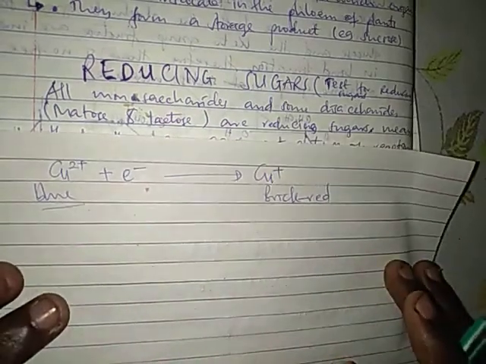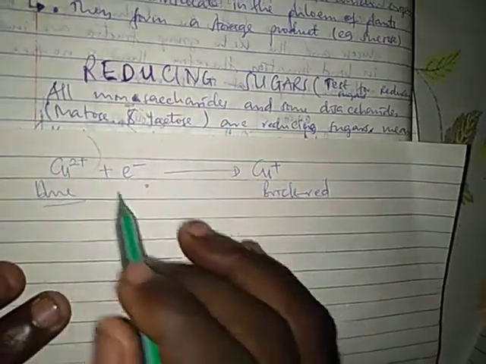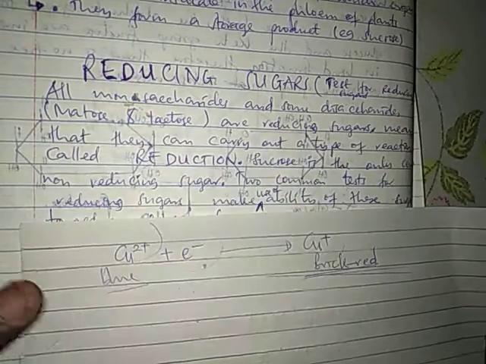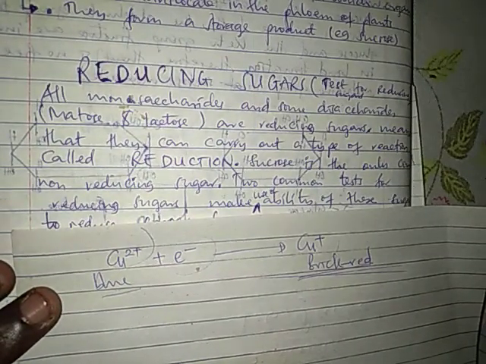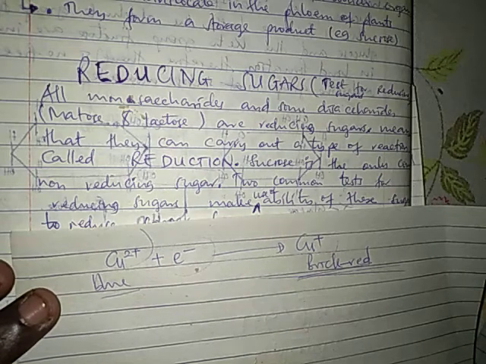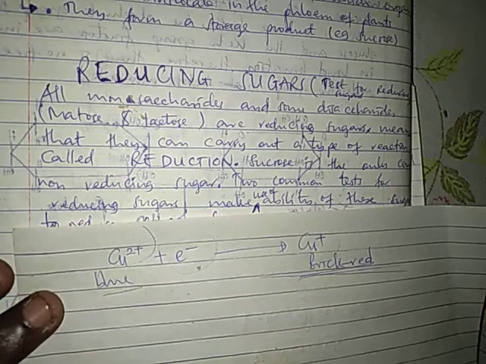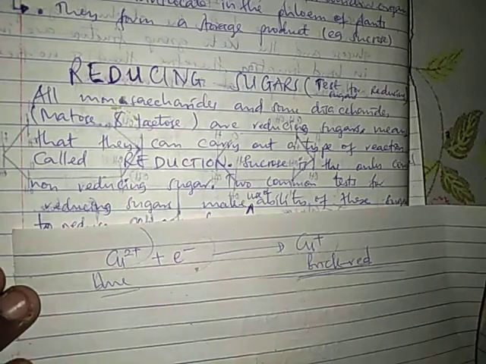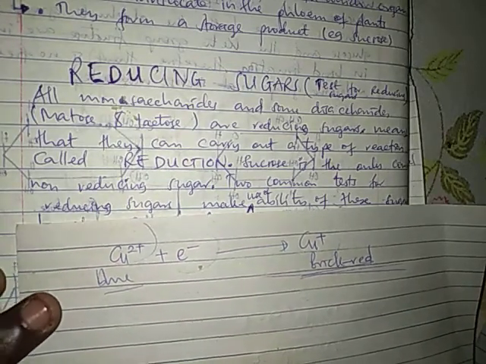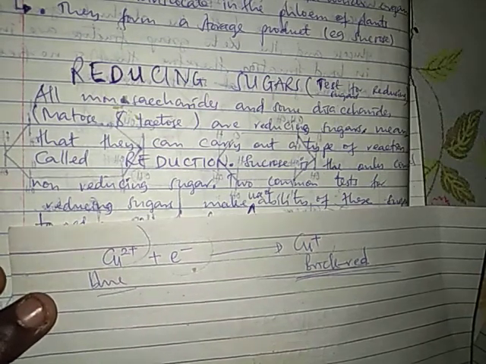So any sugar which has the ability to reduce this by donating electrons, the resulting solution or suspension will appear brick red. All monosaccharides and some disaccharides such as maltose and lactose are reducing sugars, meaning that they can carry out a type of reaction called reduction. Sucrose is the only common non-reducing sugar.